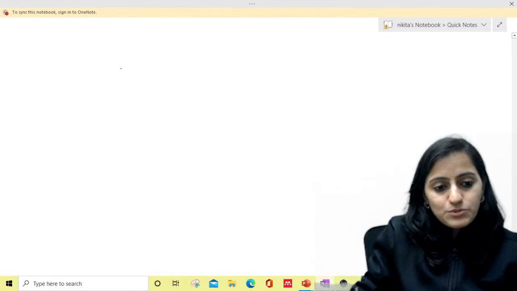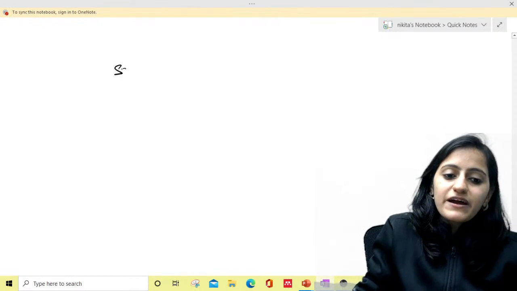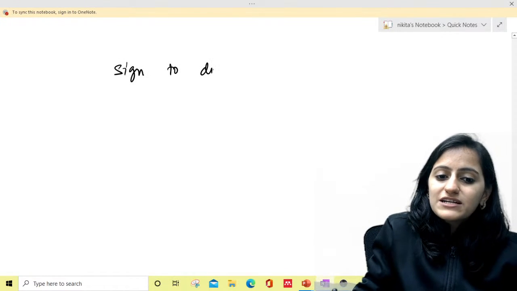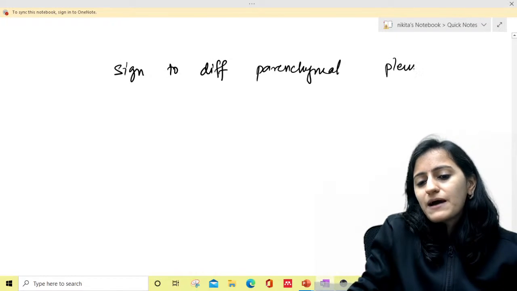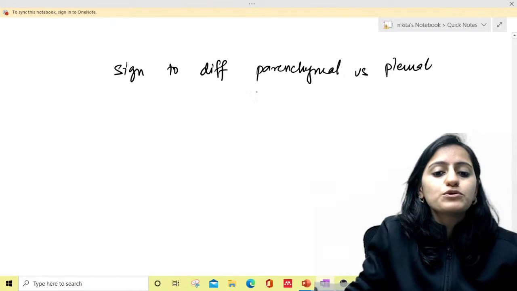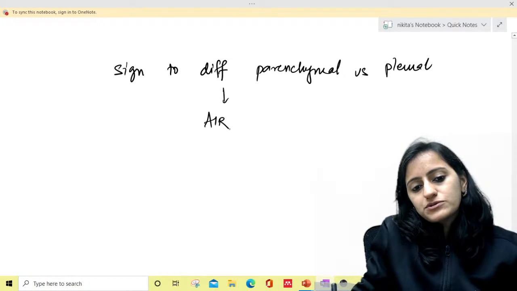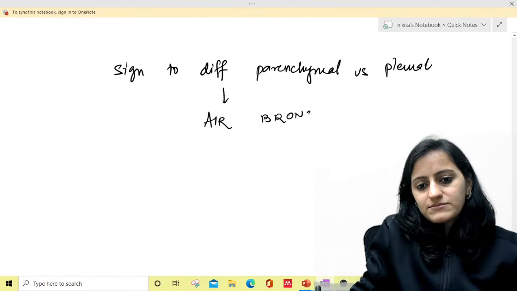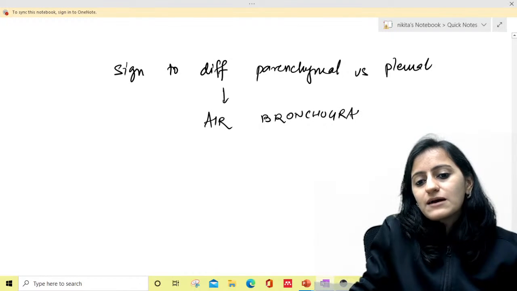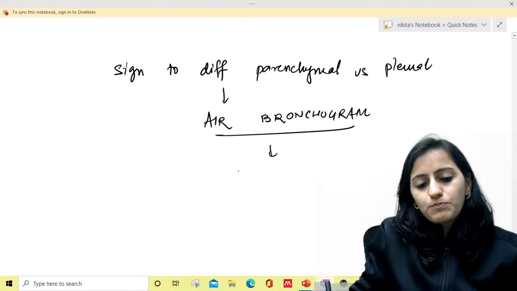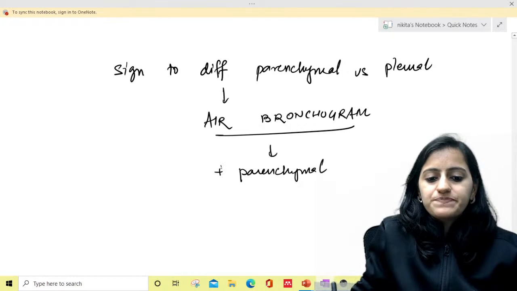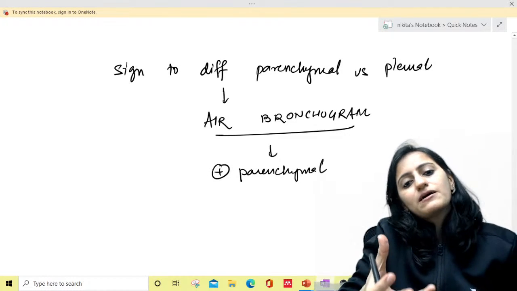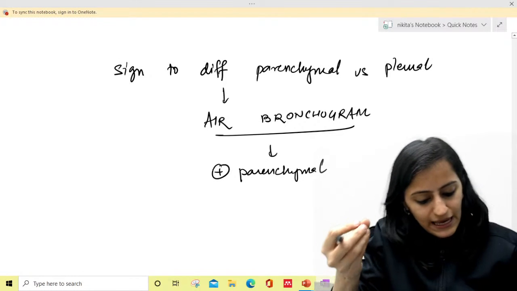Remember this very important point. If I ask you for a sign to differentiate whether this is parenchymal pathology or extra-parenchymal or pleural pathology, we can use the air bronchogram sign. It will be seen in parenchymal pathology, because the lung parenchyma has to become white to show the air bronchogram.